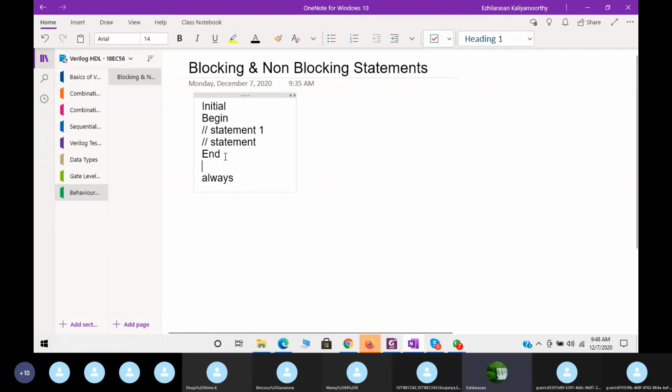Then for the always statement also we may have begin, then statements, then end. Now what is the difference between these two?